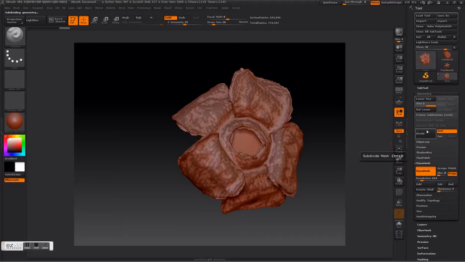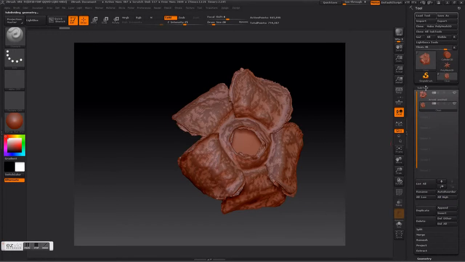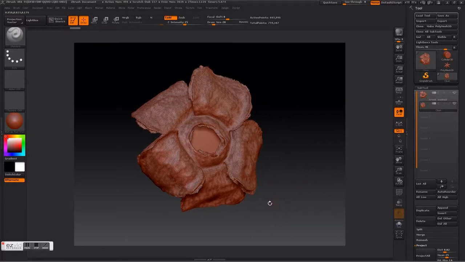And now finally we're going to go back up to Subtool and project what we have from the projection category, and then project all. At this point we can work on the image itself and smooth it out to our liking.